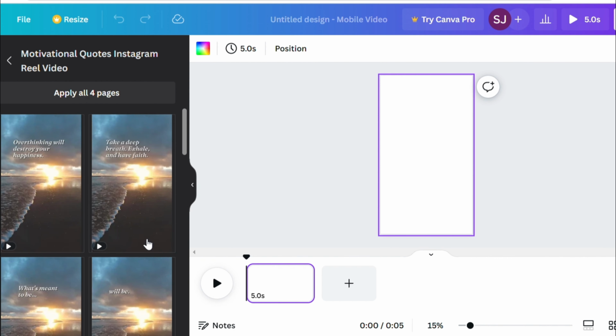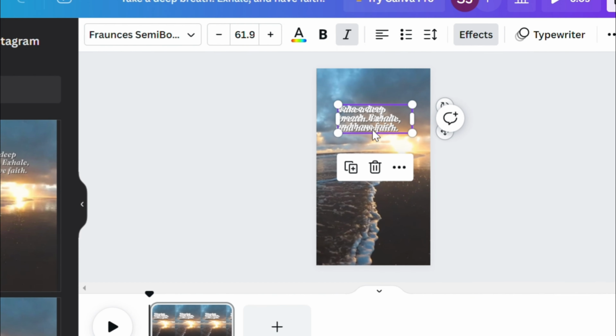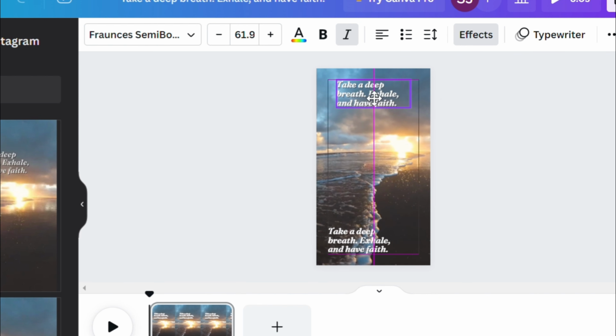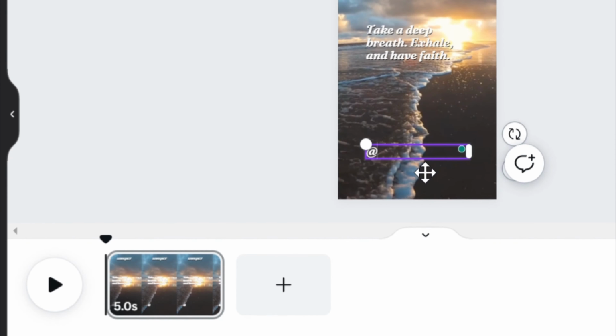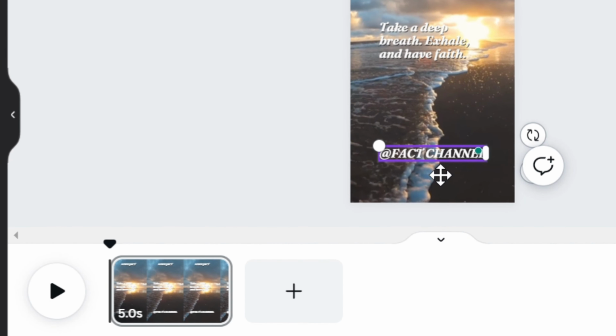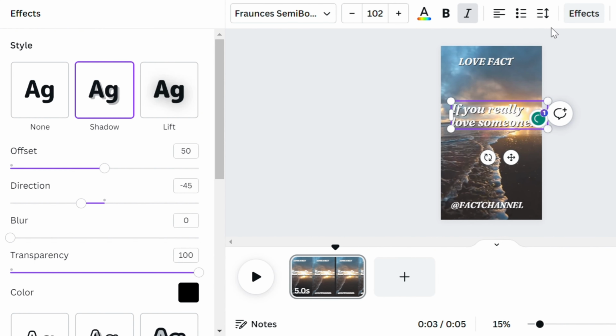Here, I will choose this one. So, I'm going to put the theme text like love facts or friend facts somewhere at the top of the screen. The quote itself is going in the middle, and at the bottom, I'm going to add the YouTube channel name where the shorts are going to be posted. Let's put in a quote to see how this looks. The quote is difficult to read, so I'm going to add a background to the quote.